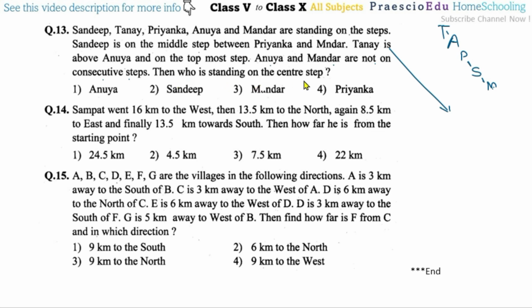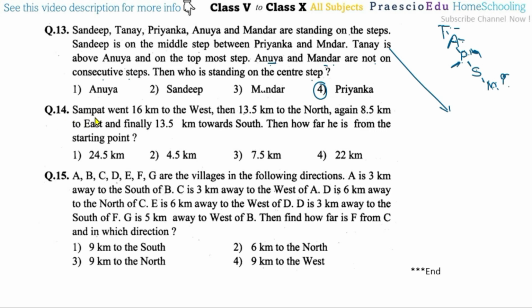Then who is standing on the central step? Okay, so this is the same condition here. So top is Tanay, and after that, above Anuya. These are the top two positions and this three condition is there. If we take Mandar here and Priyanka here, then the condition that Anuya and Mandar are not consecutive is fulfilled, since Mandar will always be here and Priyanka always here. So as per this, the middle is Priyanka. Priyanka is given in option number 4.